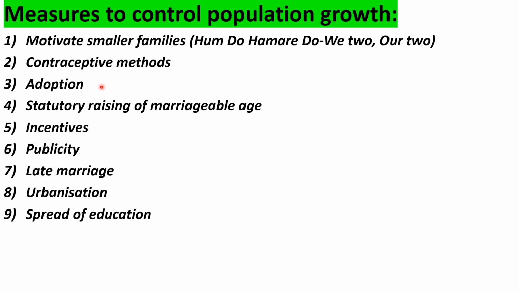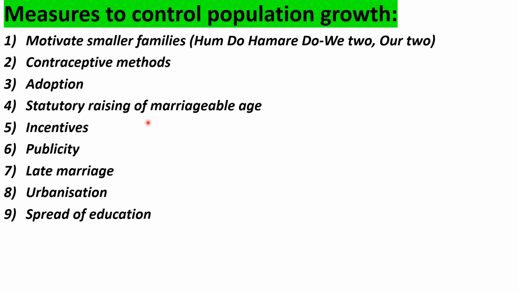Another measure is adoption. There are orphans in the orphan homes, persons who lost their parents. They are alone. No person on the earth belongs to them. So by taking them into homes under the adoption process, we can control the population.